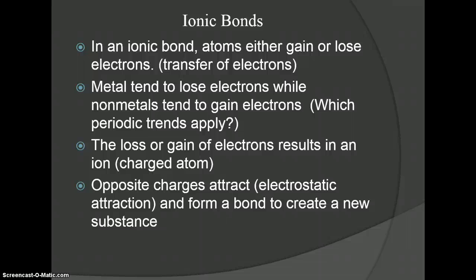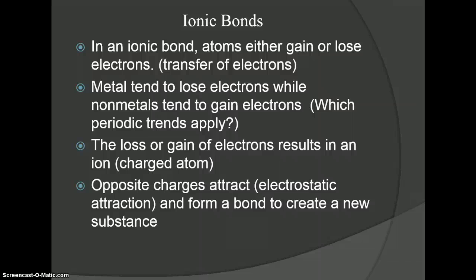And one of the basic rules of science that we know is opposite charges attract. Very similar, you think of magnets and opposite poles attract. We've also talked about the opposite charges attract. What we call, our fancy name for that is electrostatic attraction. We've talked about the attraction between the nucleus and the protons in the nucleus and the electrons on the outside as they go around the atom. And because you have an atom that is now positive and an atom that is now negative, that electrostatic attraction brings those two atoms together and holds them in a very, very tight bond.